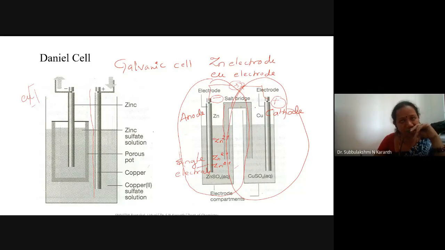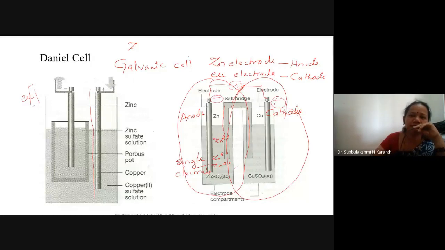Is it possible to convert chemical energy into electrical energy? Just think, you already studied these things. In the Daniell cell, the zinc electrode acts as anode whereas copper is the cathode. What is the reason?